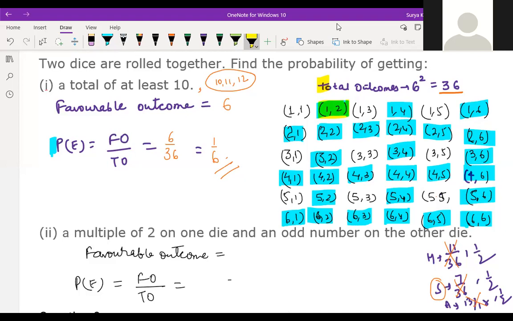I'm once again doing it for you. Will all of these come or not? I'm putting green over here. This will come, this will come, this will come. The (2,2), (2,4) and (2,6) will not come, children, because one is even, that is, we know, a multiple of 2, but the other one is also even, that is not odd. Is it clear?